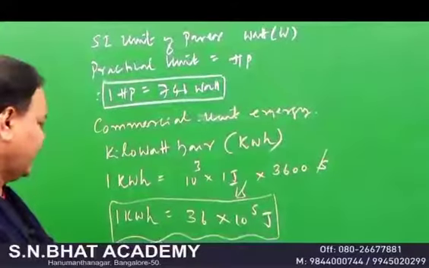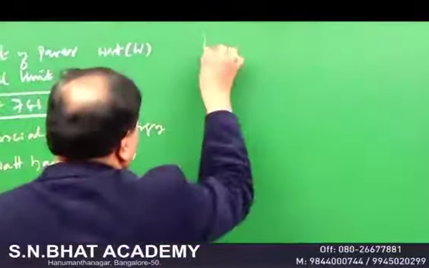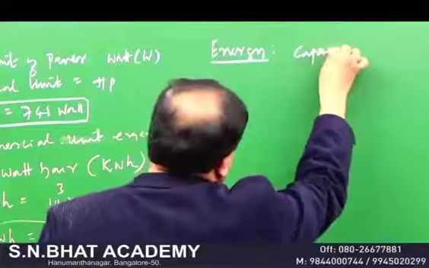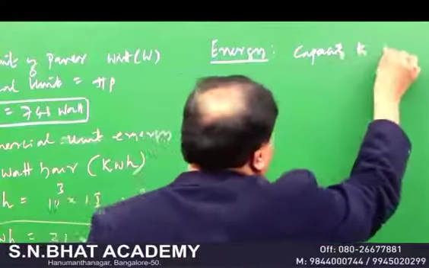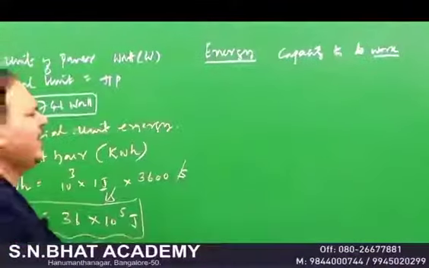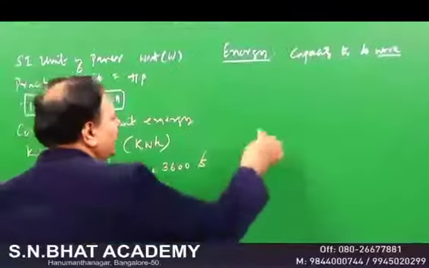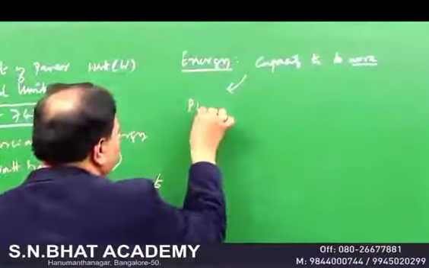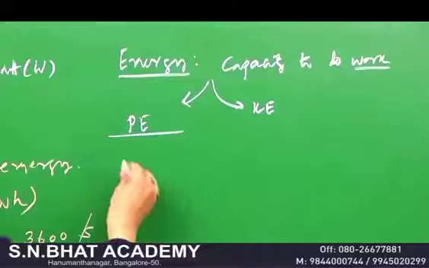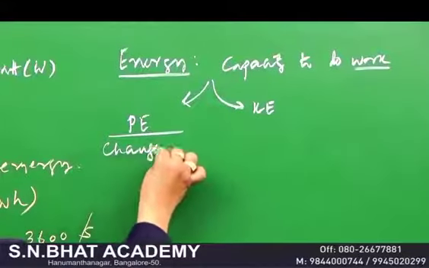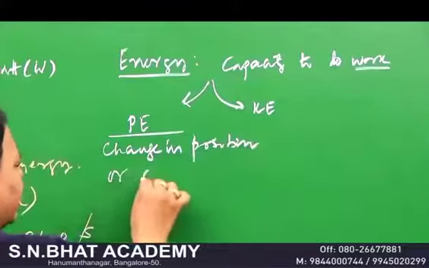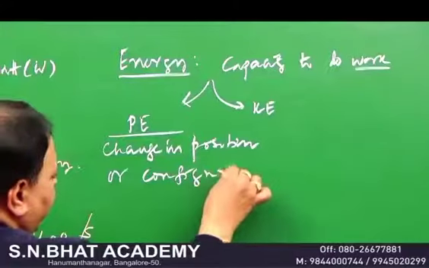Okay. Next, the very important thing is energy. You know that the basic definition of energy is capacity to do work. So if you want to calculate the energy, you have to calculate the work. Energy manifests itself in different forms, but mechanical energy is of two types: one is called potential energy and the other is called kinetic energy. Potential energy is possessed by virtue of the change in the position of a body, or because of the change in the configuration of a body. You remember all these things.